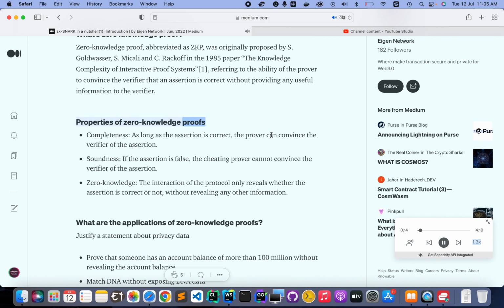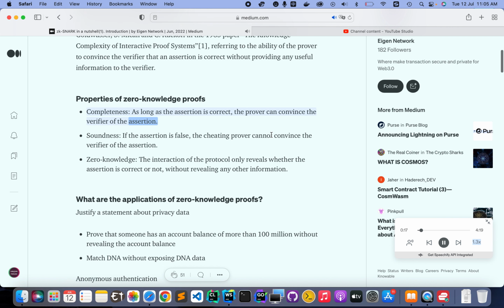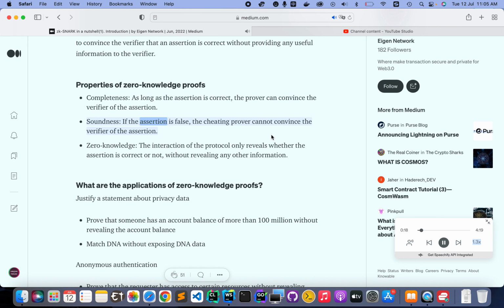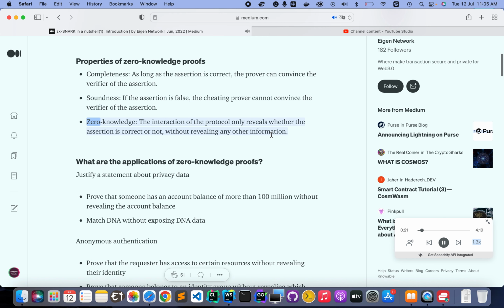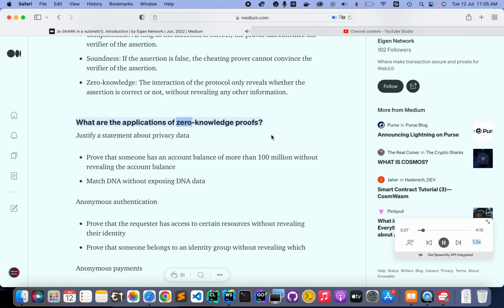Properties of zero-knowledge proofs. Completeness. As long as the assertion is correct, the prover can convince the verifier of the assertion. Soundness. If the assertion is false, the cheating prover cannot convince the verifier of the assertion. Zero knowledge. The interaction of the protocol only reveals whether the assertion is correct or not, without revealing any other information. What are the applications of zero-knowledge proofs?